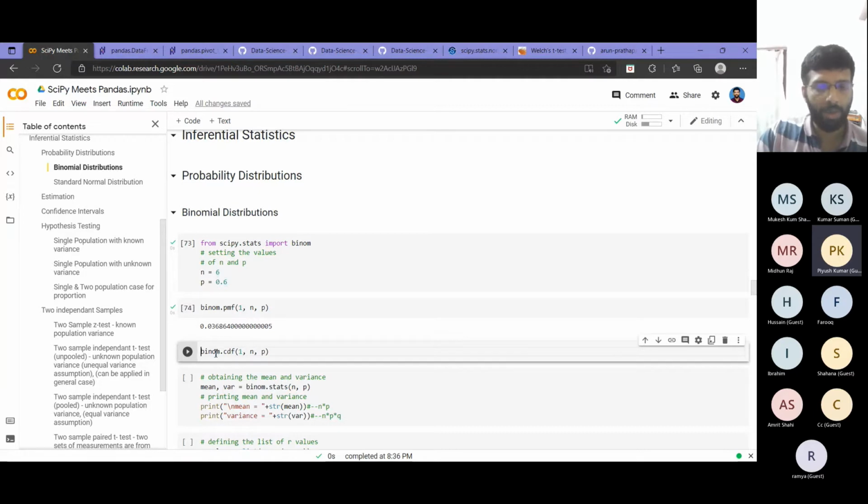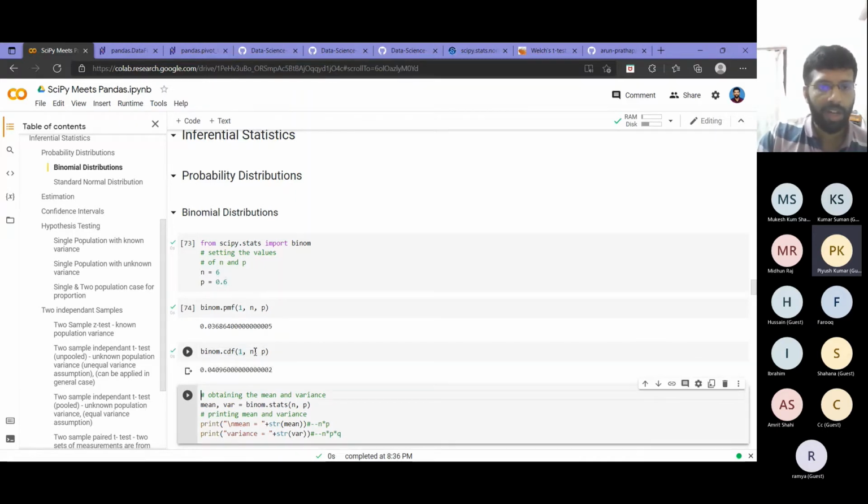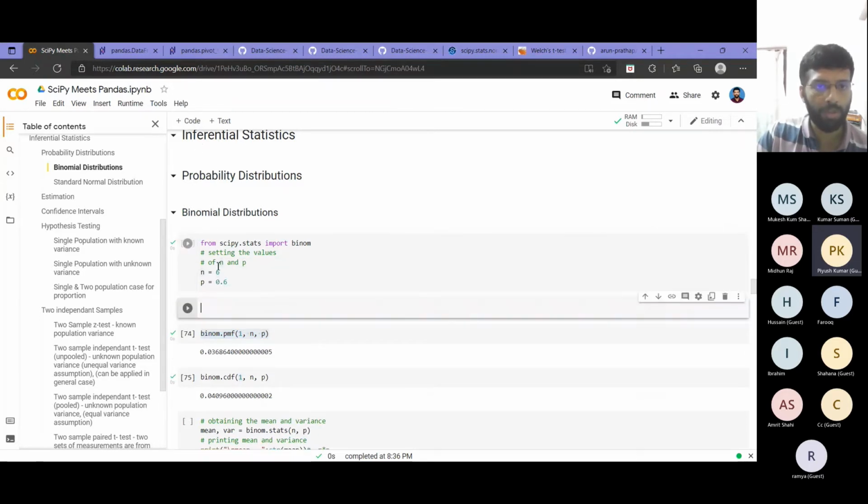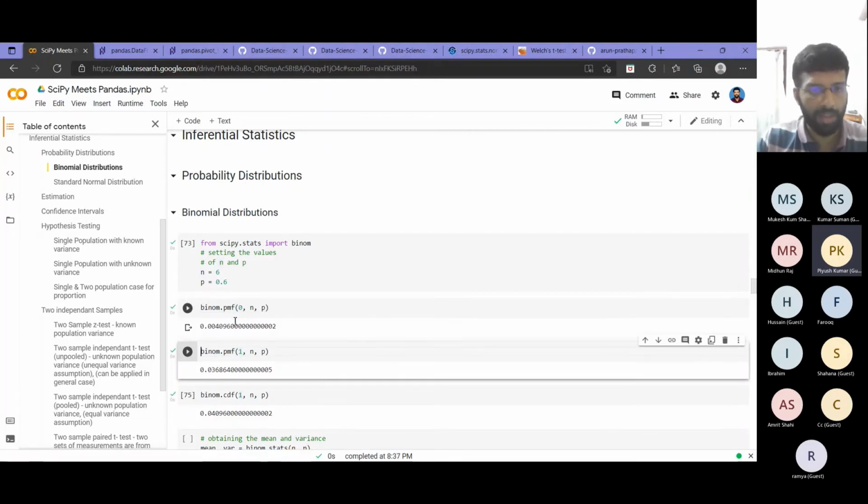And similarly, suppose I want the cumulative distribution function till 1. That is the probability of 0 successes plus the probability of 1 success. If I want, I can sum those two. So you can verify this also. I will just print the probability corresponding to 0 also. The probability of 0 successes out of n tries is 0.004.